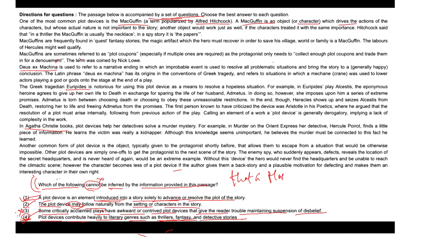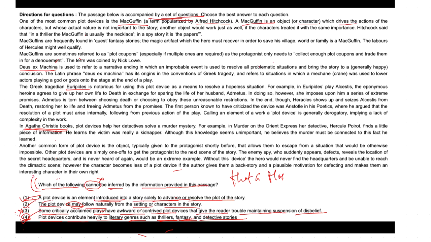The plot device possibly follows, right? It's not saying something surely, but possibly. So in that case, it can also be considered to be inferred from the passage. If you look at the Agatha Christie book and others, the author of the passage has made it clear that several genres of literature depend heavily on plot devices, right?